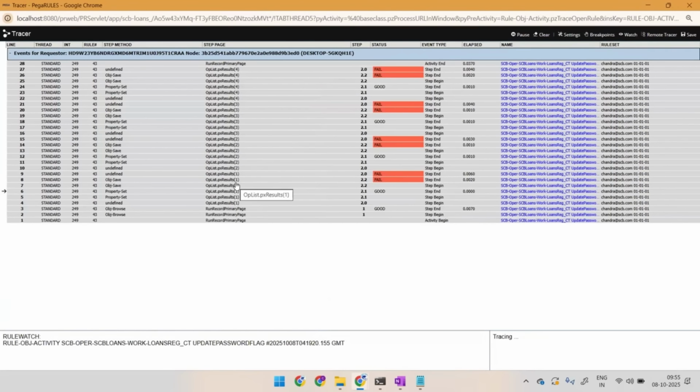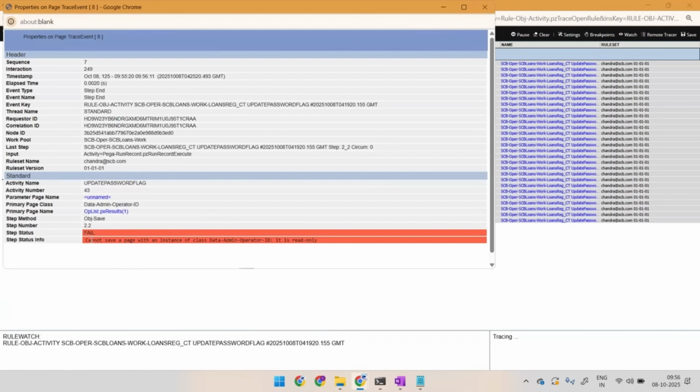Whatever page is available in clipboard is updated, but that value is not being posted to the database table. Obj-Save has failed. Open this. What is it saying? Cannot save a page with the instance of data, cannot save this particular page because it is read only. Okay, so what are you understanding when you are trying to go for an Obj-Browse? When you're trying to go for an Obj-Browse, it is pulling out a page list. You can see this, right?